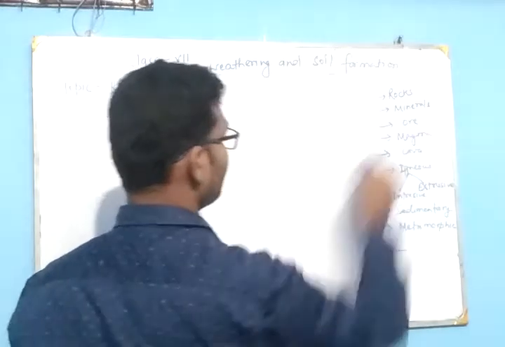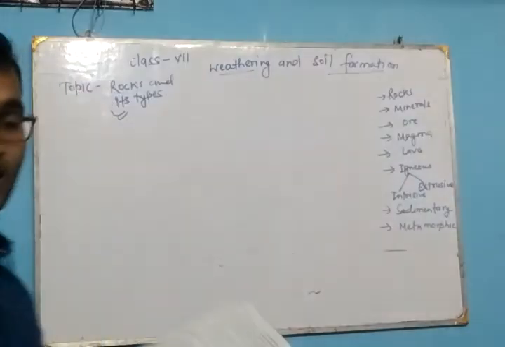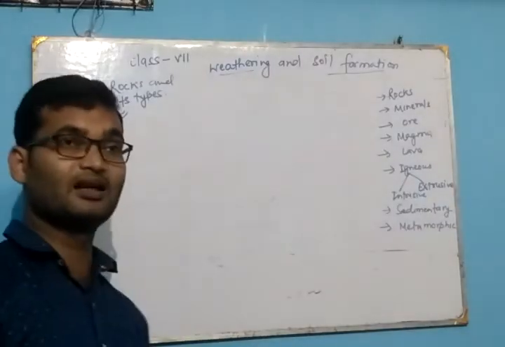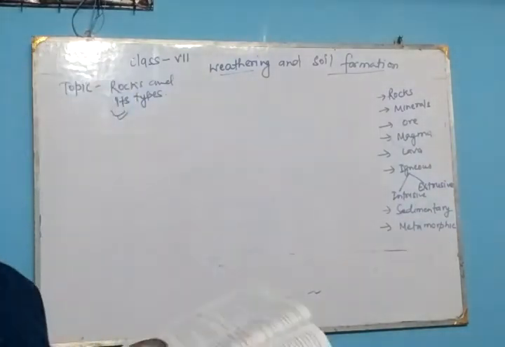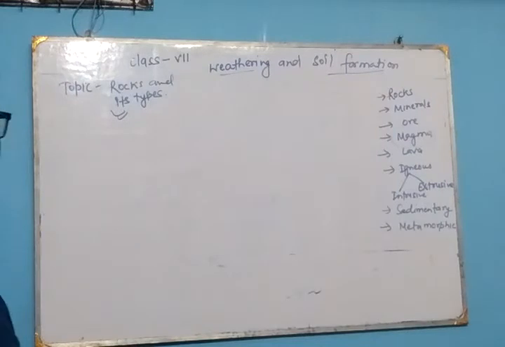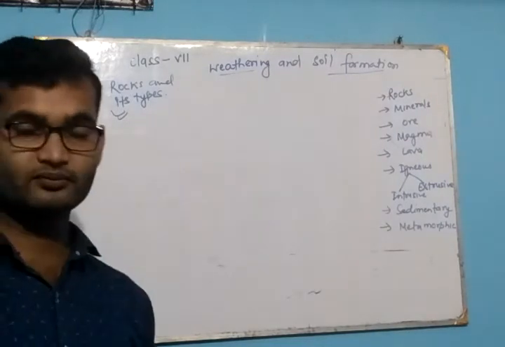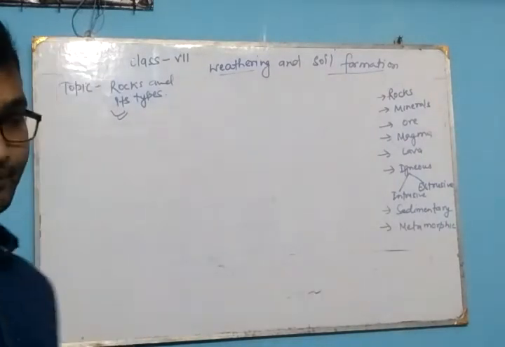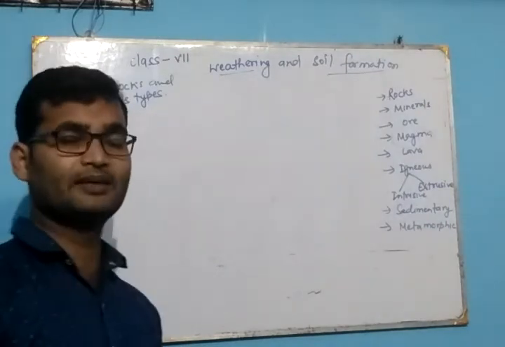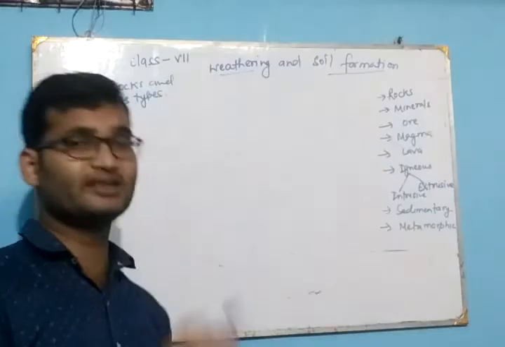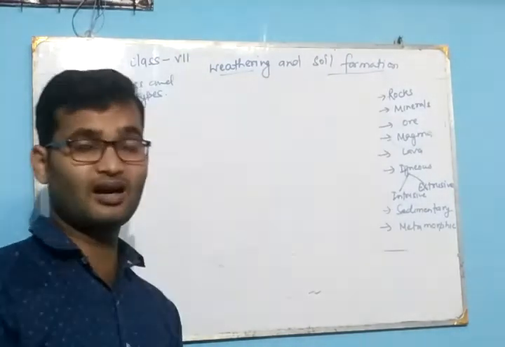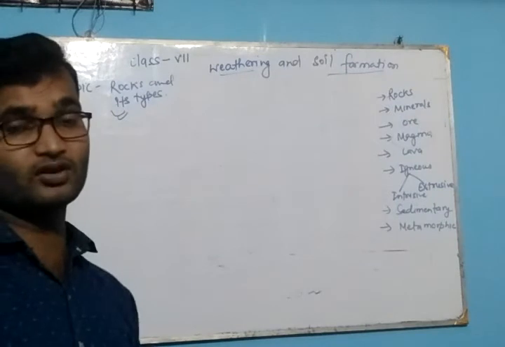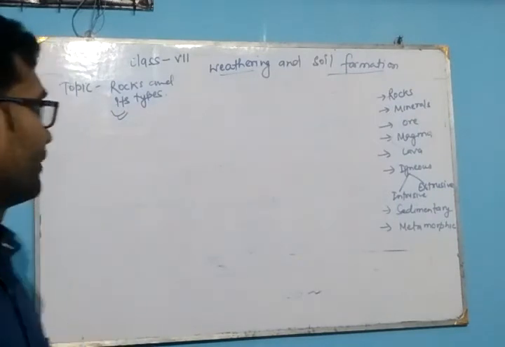When the magma comes onto the earth surface, it is known as lava. Means both are the same: when it lies under the earth surface, it is magma, and when it comes out on the earth surface, it is known as lava.